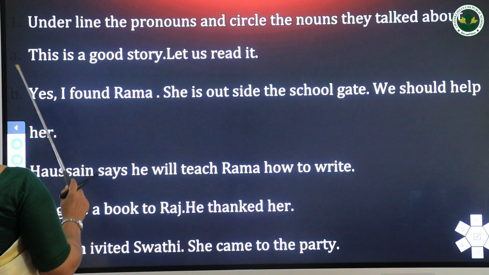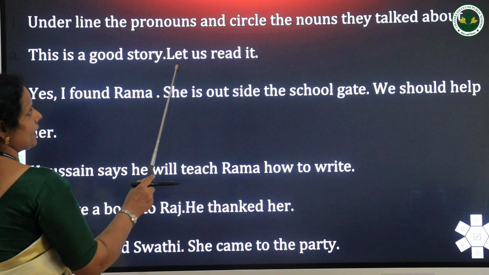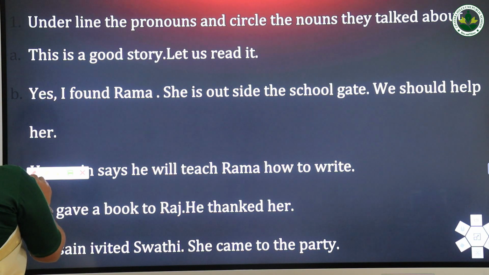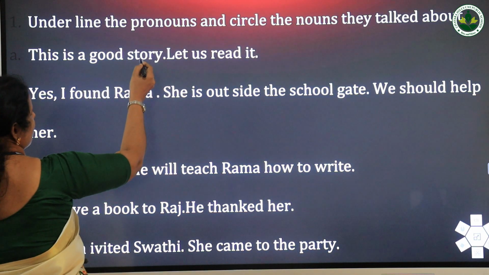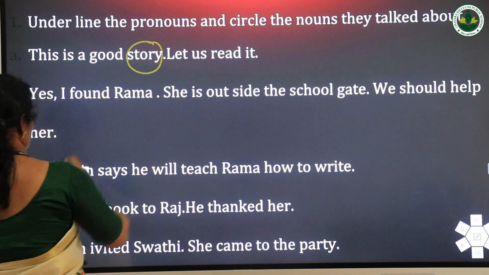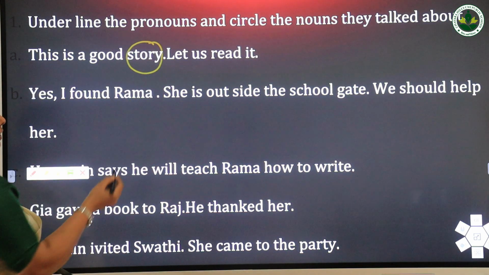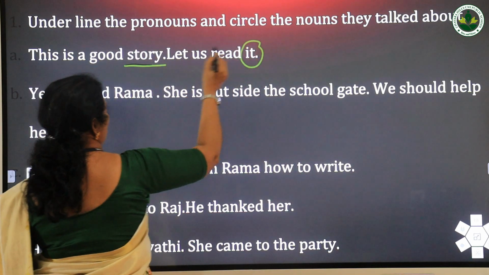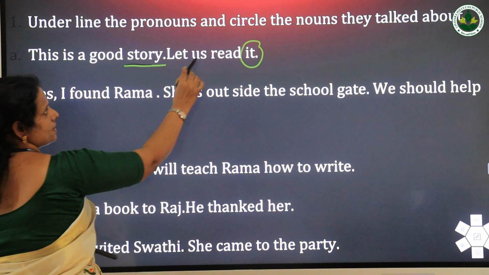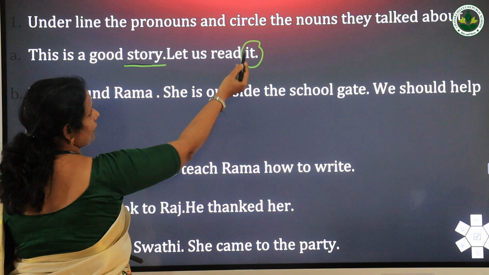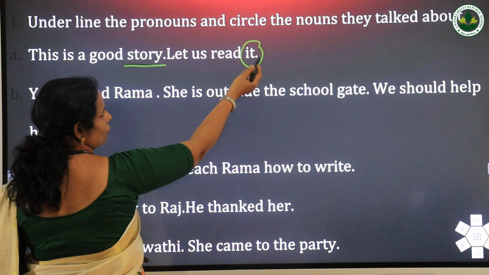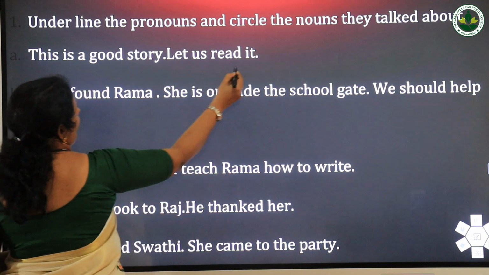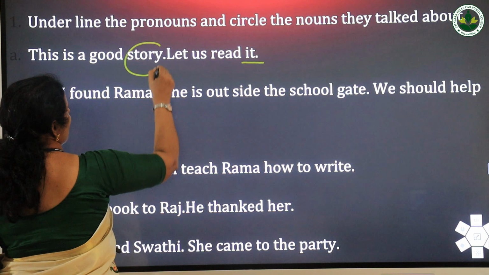Here you see, this is a good story. Let us read it. Here you see, what is the noun here? Yes, story is the noun. Then what's the pronoun? Here the noun is story and the pronoun is it. Why? This is a good story. Let us read it. Instead of repeating the noun story, in place of that we use the pronoun it. So here it is the pronoun. Underline the pronoun and circle the noun.